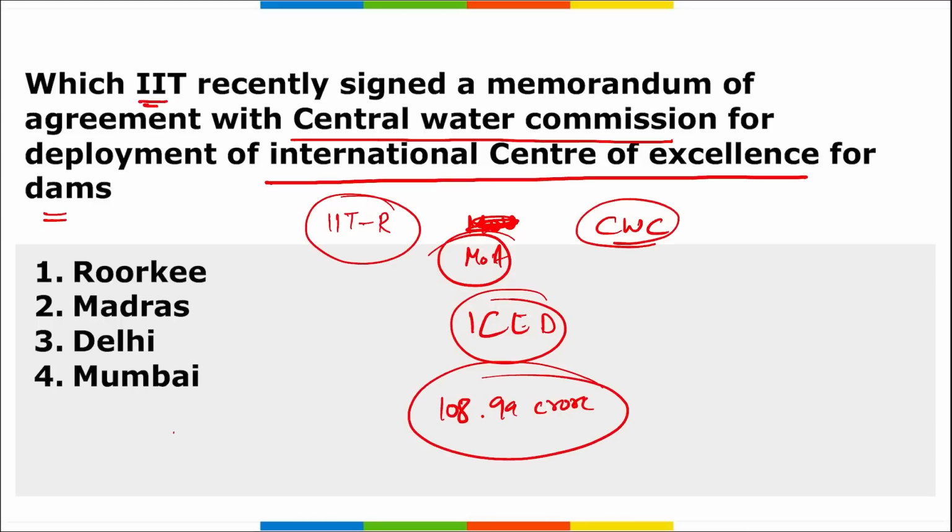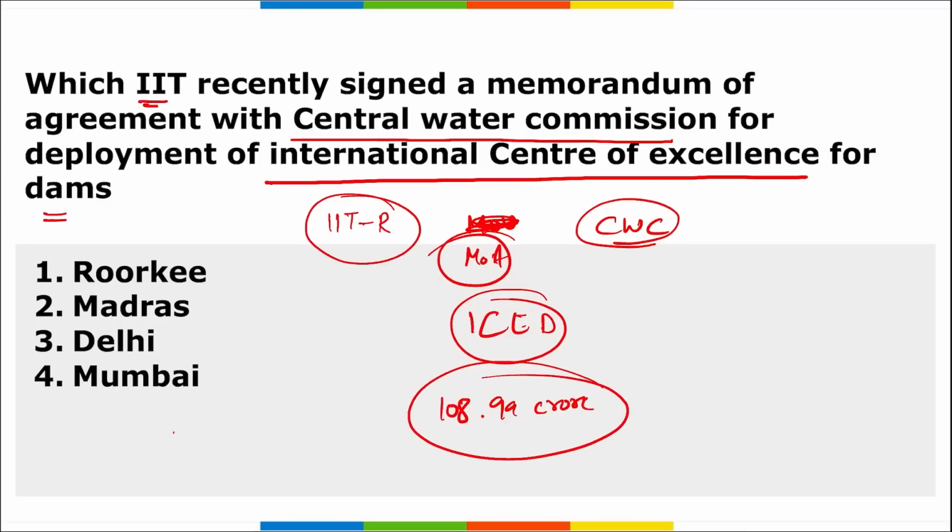Then the Indian and overseas dam owners will receive specialized technical help from ICED Roorkee in the areas of investigation, modeling and research and development. ICED will conduct applied research, instruction and technology transfer in dam safety management at local, regional, national and international level. Also, the formation of ICED will empower Make in India in dam safety and augment advanced research and development of technologies and applications.